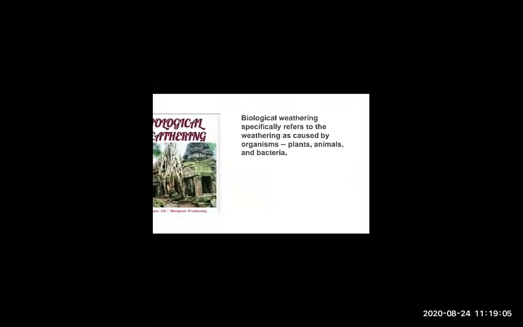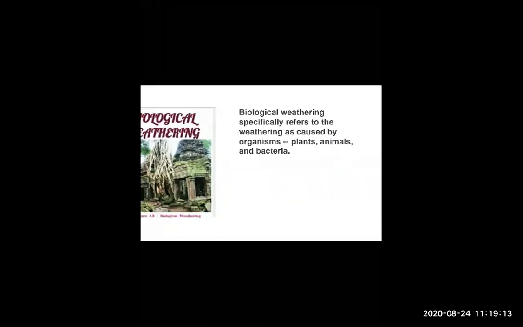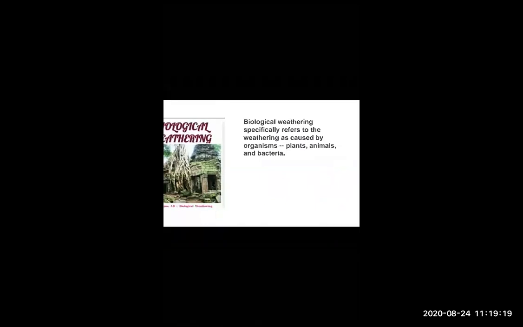Because of the roots of the trees, cracks happen on a building, and from those cracks, the plants grow. So what is the exact definition? It is responsible for the weathering of a rock. The exact definition is: whenever weathering is caused by organisms, plants, animals and bacteria, it is called biological weathering.